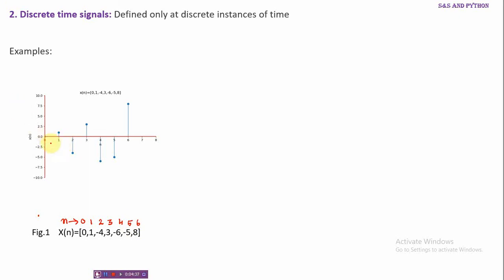Graphically, when it is represented, we find that the value is 0 at n equal to 0 and 1 at n equal to 1. When n is 2 its value is minus 4, when n is 3 its value is 3, at n equal to 4 its value is minus 6, at n equal to 5 it is minus 5, and at n equal to 6 its value is 8. So this is a discrete time signal, which starts at n equal to 0. Suppose it has negative values of n, I will explain in a short while how to represent it.